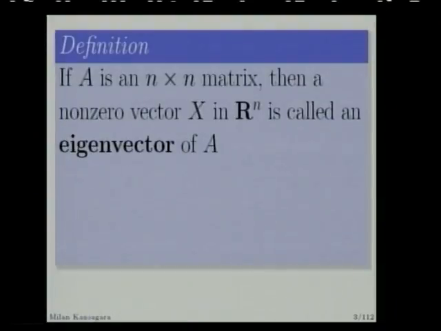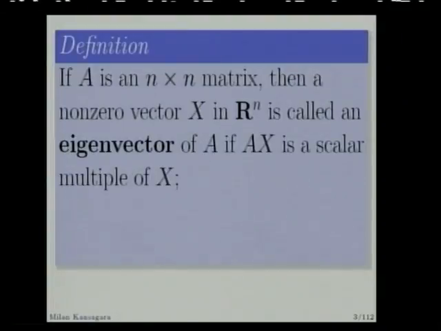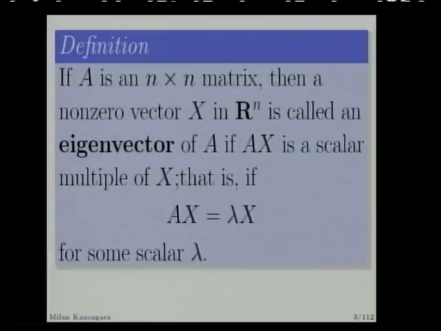eigenvector. So if A is an n cross n matrix, then a non-zero vector x in Rn is called eigenvector of A if Ax is a scalar multiple of x. Now scalar multiple of x means what? So Ax should be equal to some constant into x. So we say that Ax is a scalar multiple of x, and lambda is some scalar. So Ax is equal to lambda x for some scalar lambda. So the scalar lambda is called eigenvalue of A, and x is said to be the eigenvector corresponding to lambda.